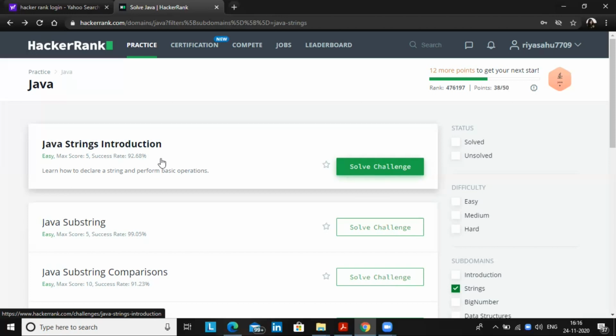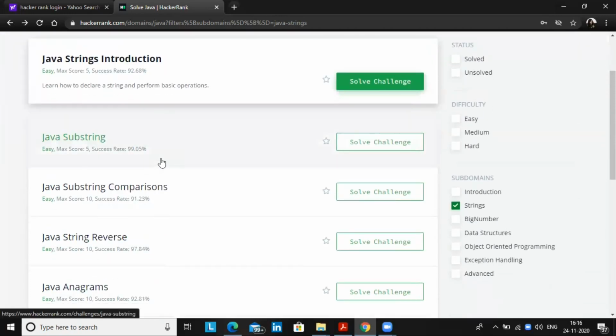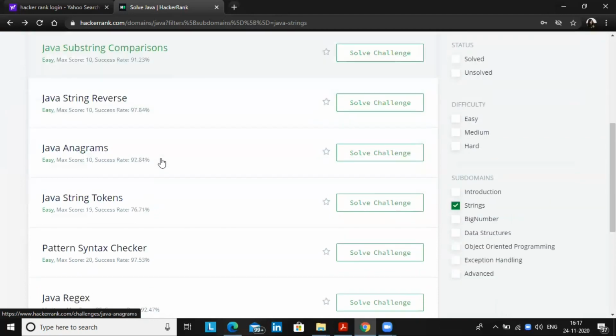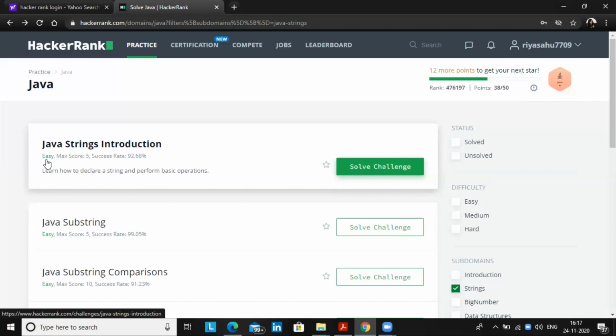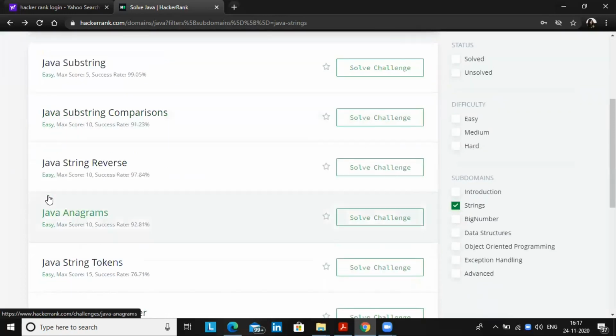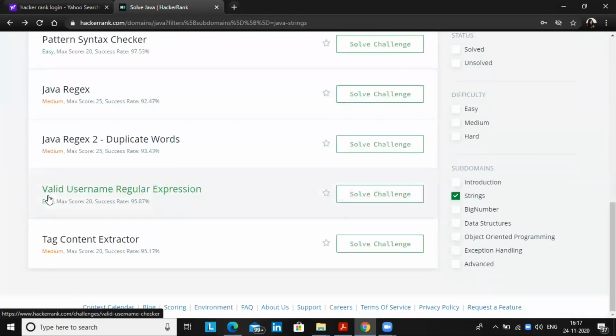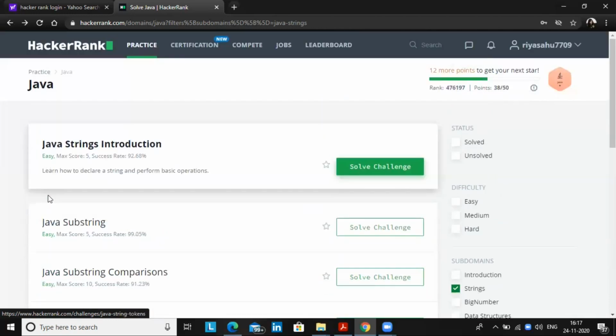We can start here, and as you can see on my screen, many other challenges are also given, starting from easy to medium to hard level. So we will be starting with the first challenge. So let's start.